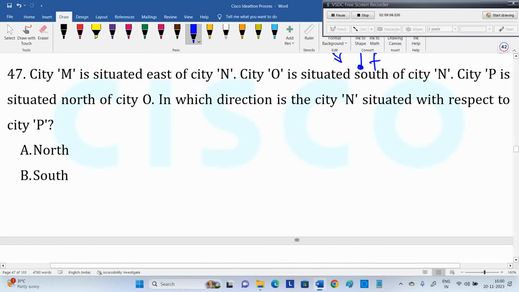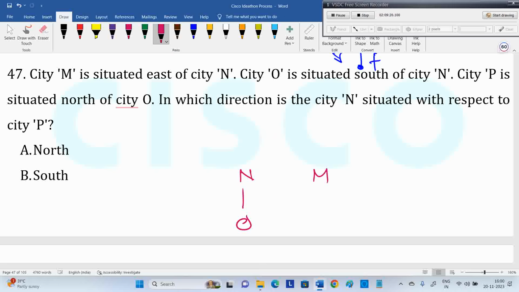Now similarly, one more. M is situated east of N, meaning right of N. O is situated south of N, meaning down. P is situated north of city O, means P and N can be in the same place also. It can be above that, can be below that.